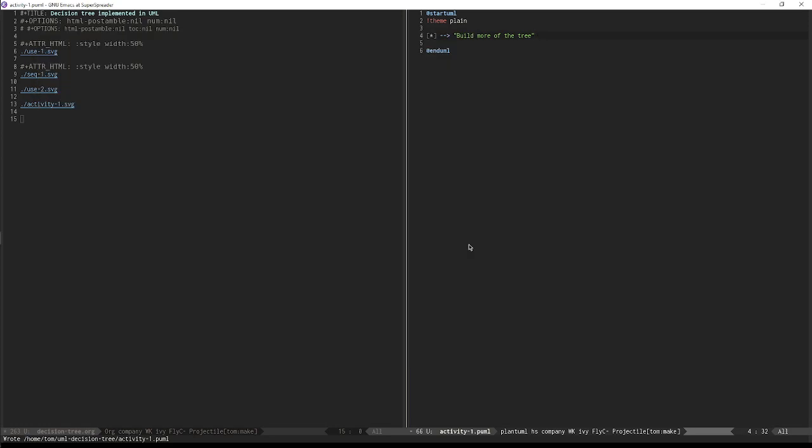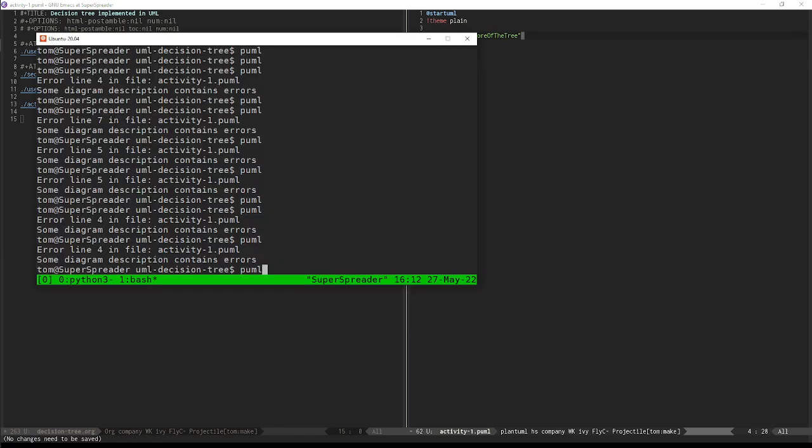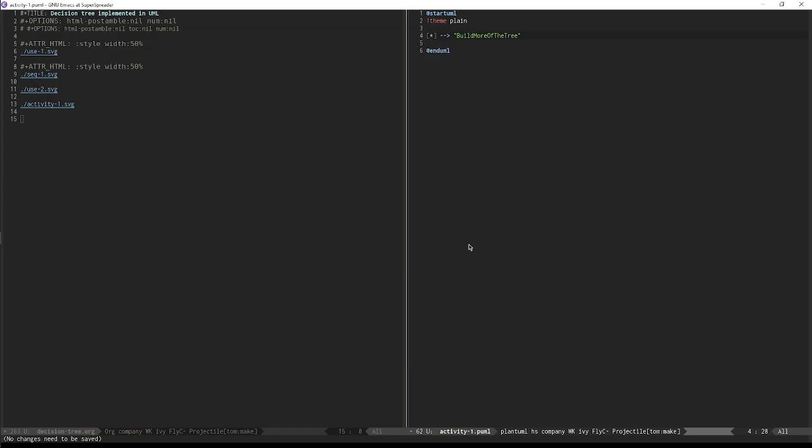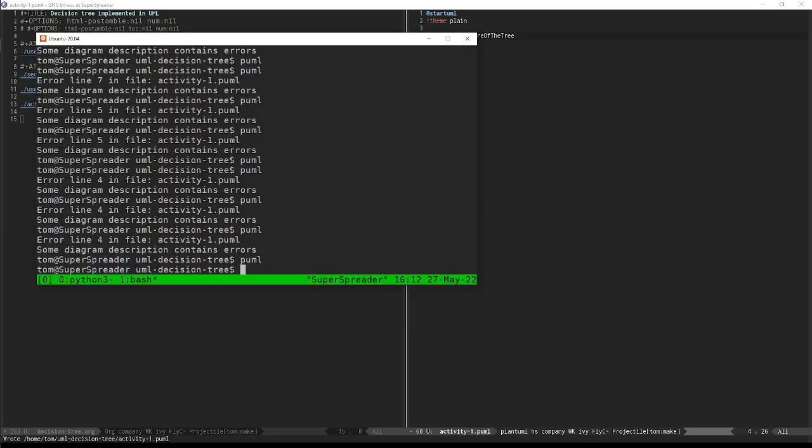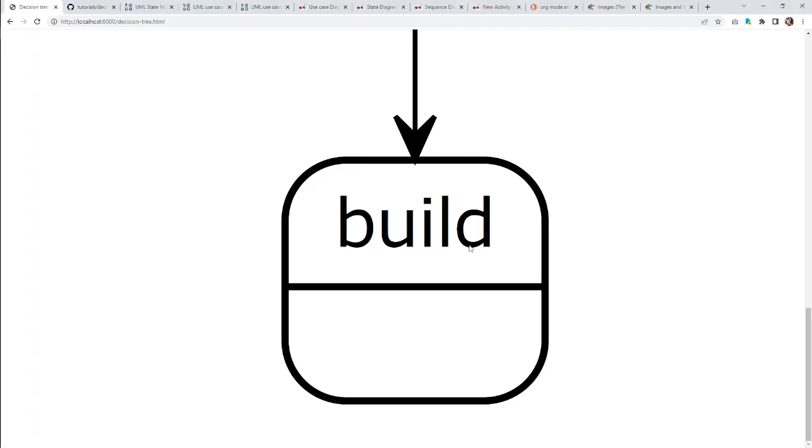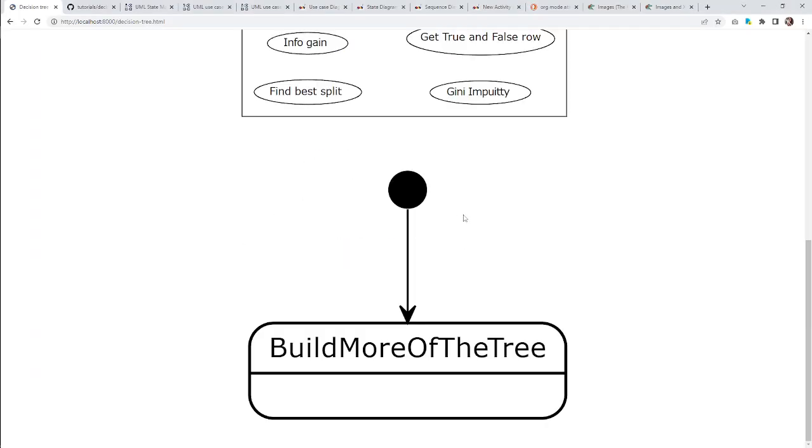If you've read Code Complete, I think that's where I got this idea, but it's become a really big part of my coding. If you can't come up with good names, then you're screwed. Your names of variables and functions and objects and things like that should all very much match up with what you're doing. Okay, so build more of the tree. That's fine. We can do it like that. It's not exactly how I want to do it, but it works.